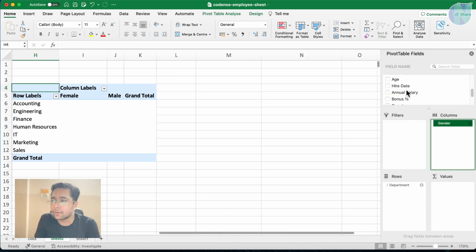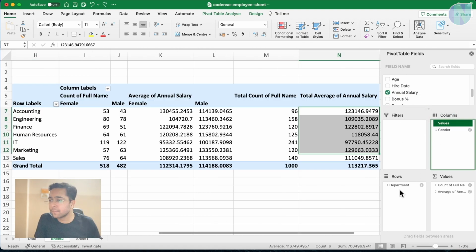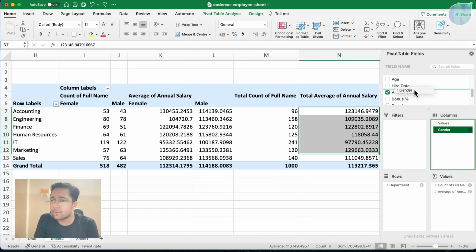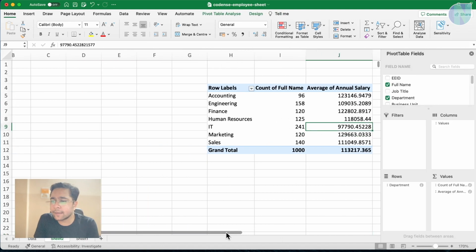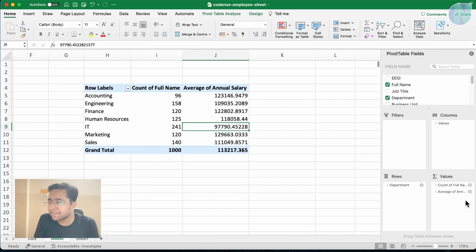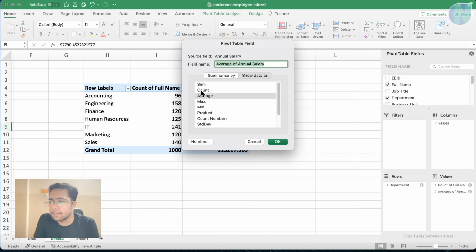If you want to remove any column from here, suppose I want to remove something, so we can remove it. Once again, let me undo it. I want to remove the gender from here, so I can remove it, and the total annual salary of each department is coming up. I can change it to the sum.